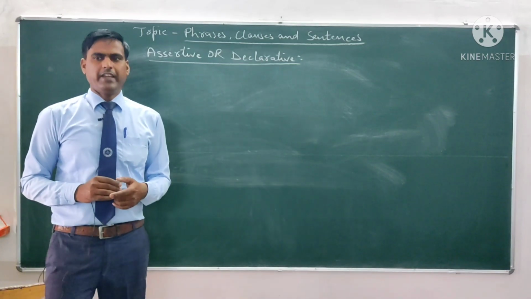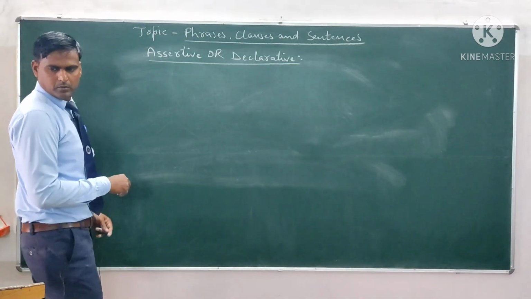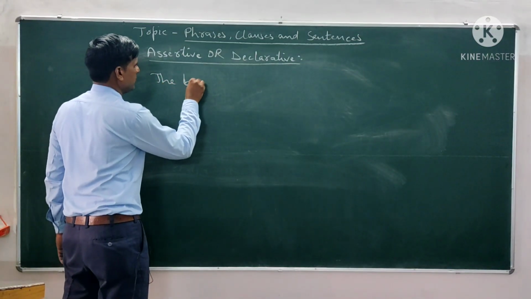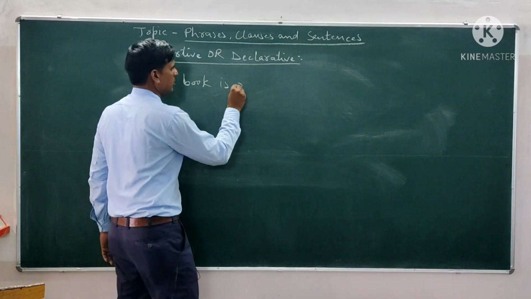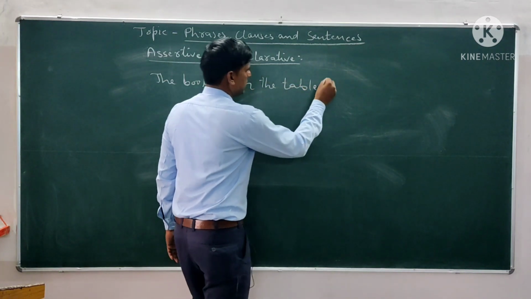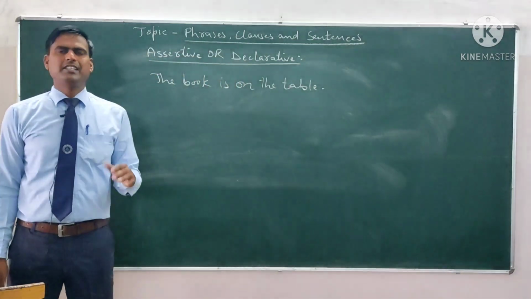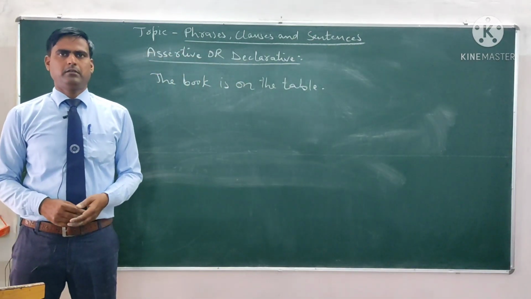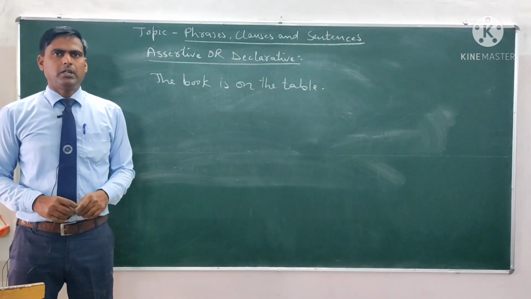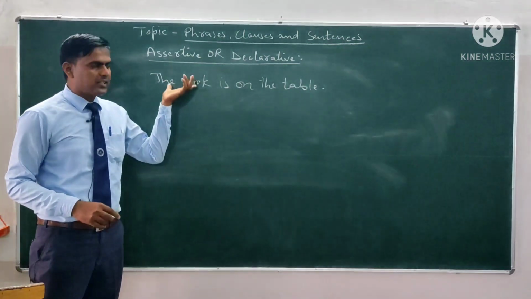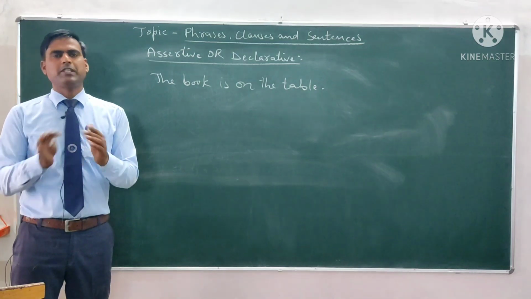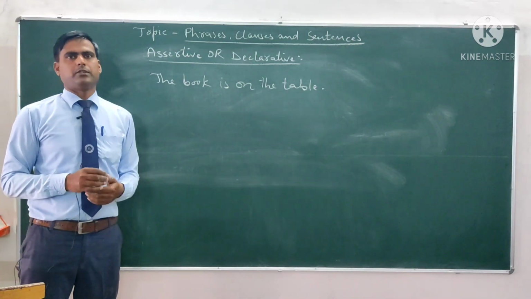For example, we can say the book is on the table. This is a general statement. So this is an assertive sentence. This is affirmative. In assertive sentences, negative sentences are also included. Affirmative plus negative is equal to assertive.